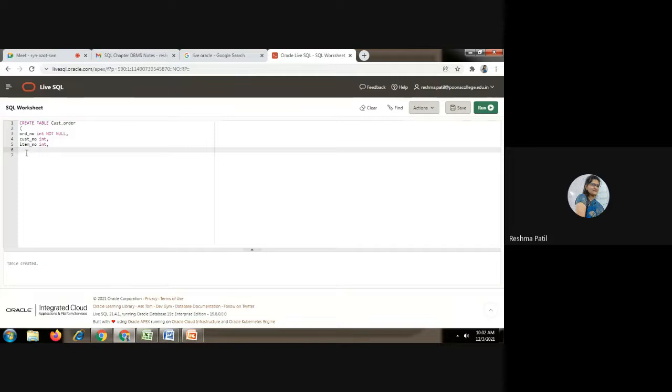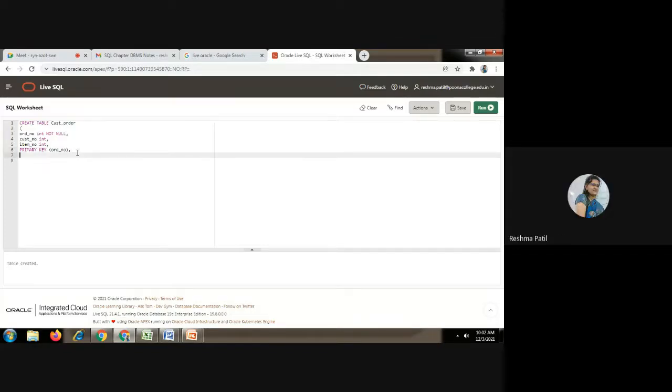Now we are going to give the primary key constraint on this order number. So write primary key. This is the second way how we can create primary key on a column. Primary key in bracket order number. This field name we have to write here, order number. Done this part? Yes, miss.